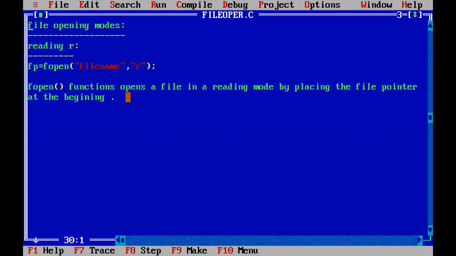So let me read one more time. The fopen function opens a file in a reading mode by placing the file pointer at the beginning. For example, this is the file opened by the fopen function and the marker is placed at the beginning. That means the marker is at this place.